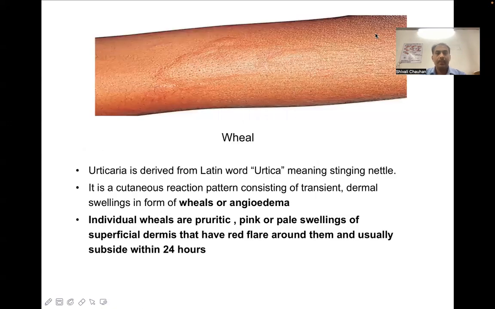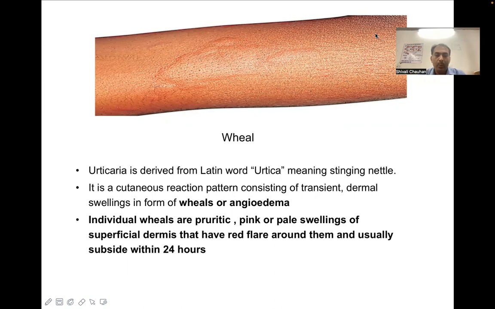To understand first what urticaria and angioedema is, we should know what exactly a wheal is called. A wheal is a primary skin lesion which is derived from the Latin word urtica, meaning stinging nettle. This is the word urticaria derived from the word urtica. It is a cutaneous reaction pattern consisting of transient dermal swellings in the form of wheals or angioedema.